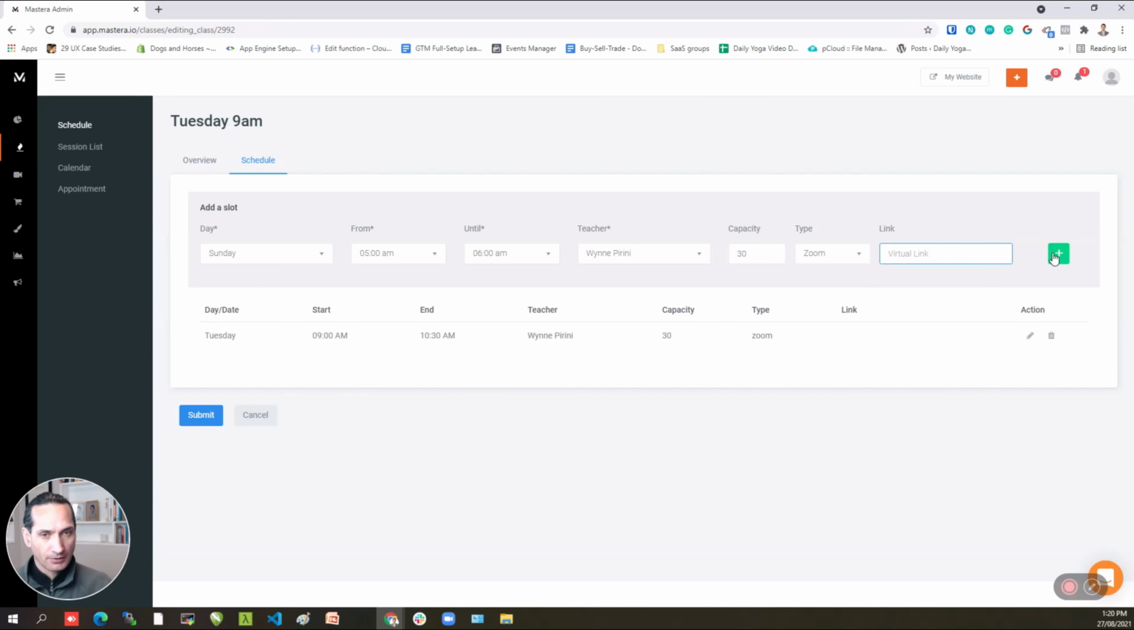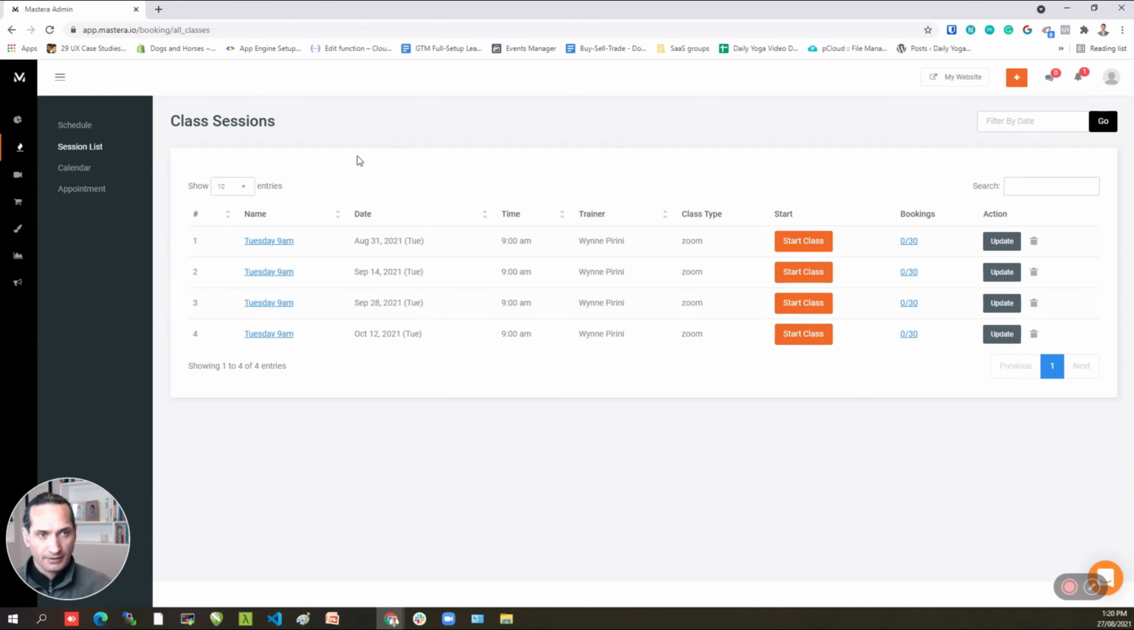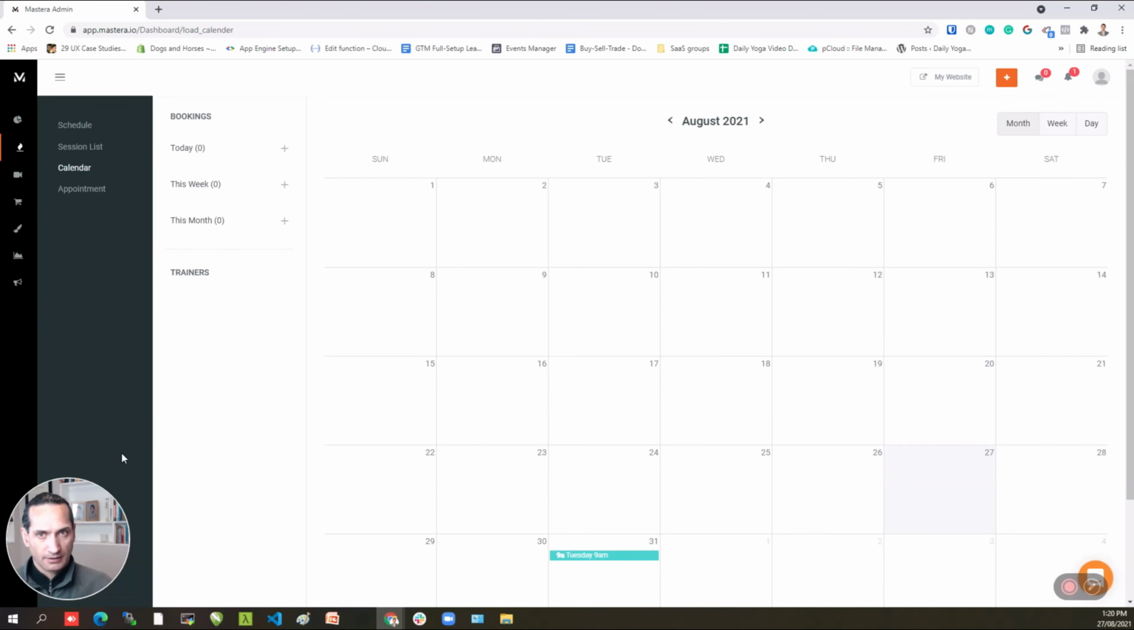Once you've done that, you click on the plus, it appears in this drop down here, click on submit to save that, and that's how you quickly build up your schedule of events that you're able to do live. Now once I've done that, you can see that every Tuesday going forward I have that on this scheduler here. If I look at the calendar, this is a slightly different view, but it has the equivalent information.